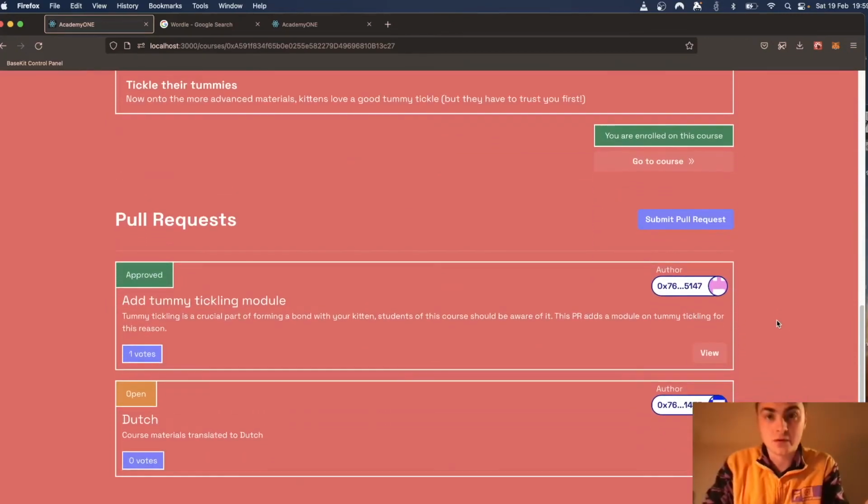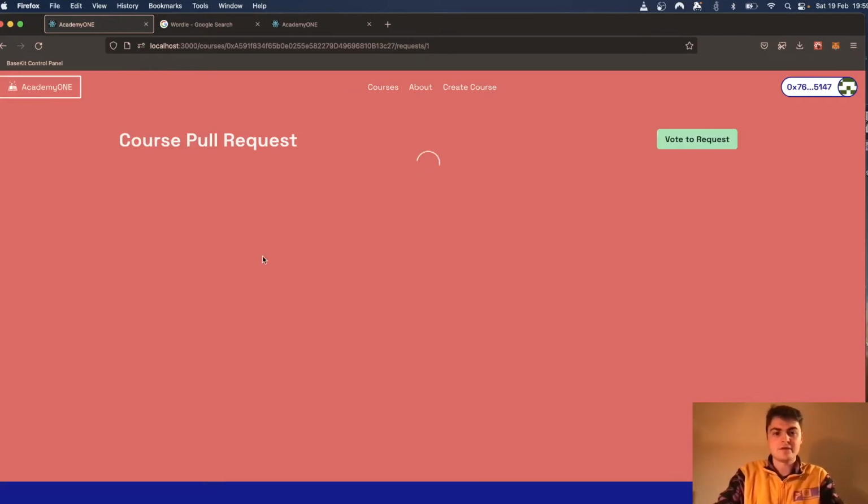We also have another pull request pending to translate the entire course into Dutch. So this is a much better example of how it could be used in reality. Say you were the creator of this course, you were the maintainer of it. You could put a bounty out for someone to translate it into Dutch, a native speaker, and then anyone could submit a request for that bounty. And then as the maintainer, we can go in and view that request.